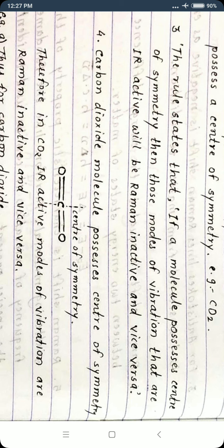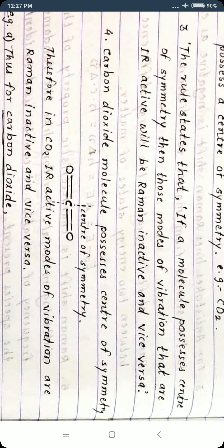This is the rule. If a molecule possesses a center of symmetry, then those modes of vibration that are IR active will be Raman inactive, and vice versa. This is the statement of the rule of mutual exclusion.